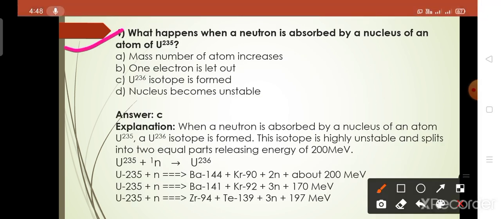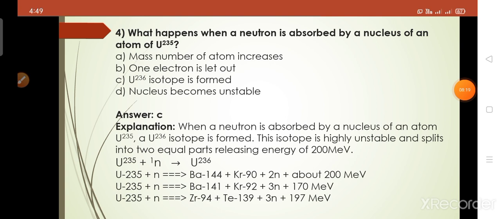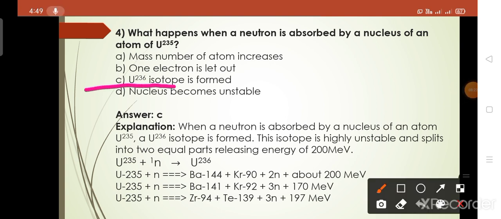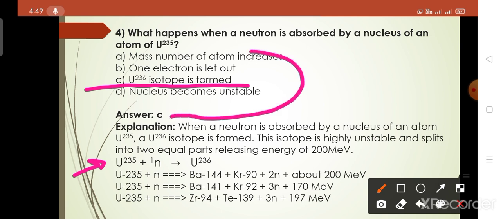Then question number 4 is, what happens when a neutron is absorbed by the nucleus of an atom of uranium-235? The answer of this question is option C, a uranium-236 isotope is formed. Suppose this is the reactant uranium-235, and it absorbs a neutron. Here neutron absorption takes place, so it comes on the reactant side, the left hand side.